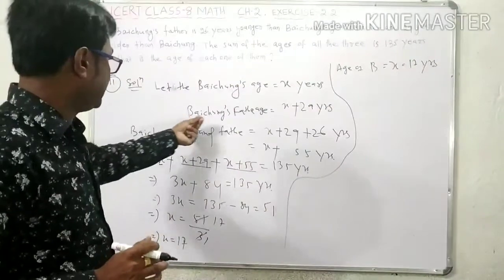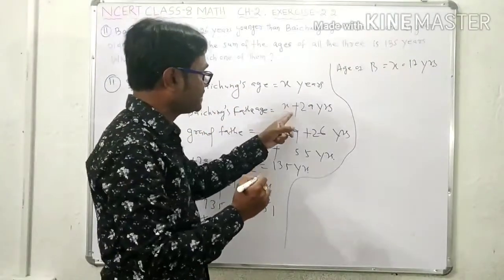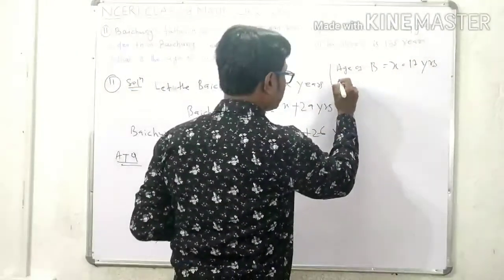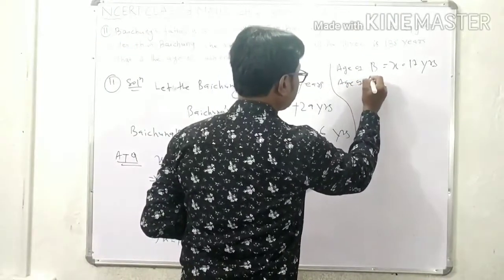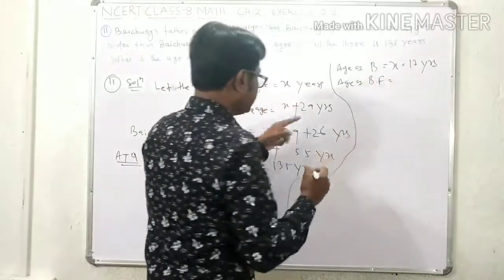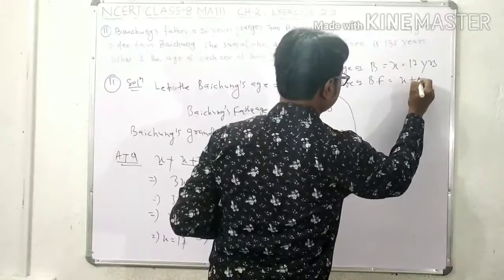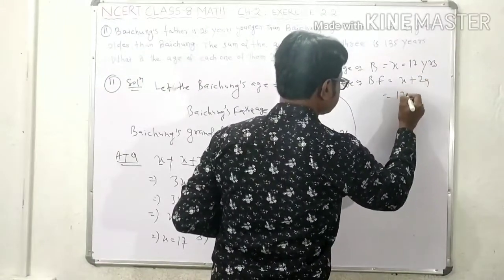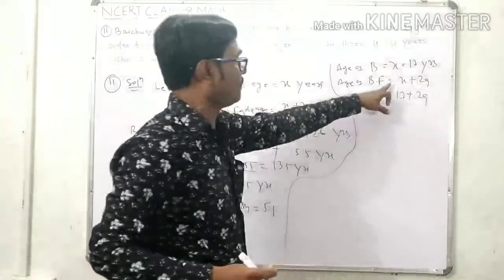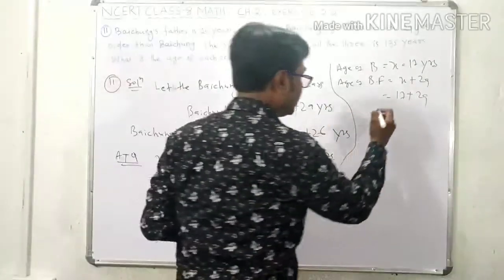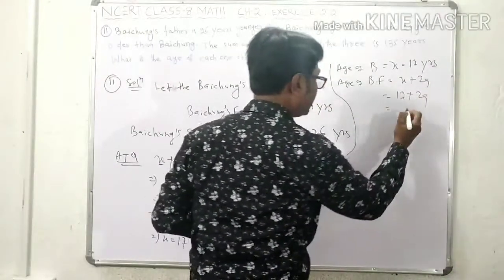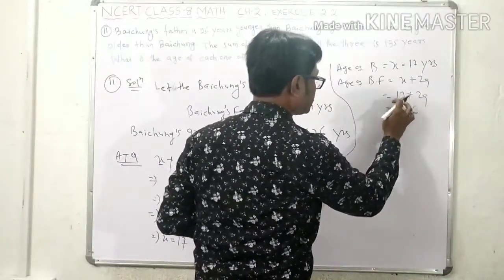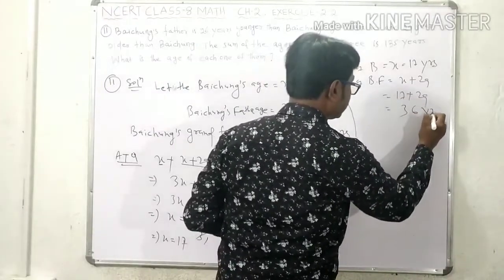Then age of Baichung's father is x plus 29. That means 17 plus 29, since the value of x is 17. Here 9 plus 7 is 16, 2 plus 1 is 3, so 46 years.